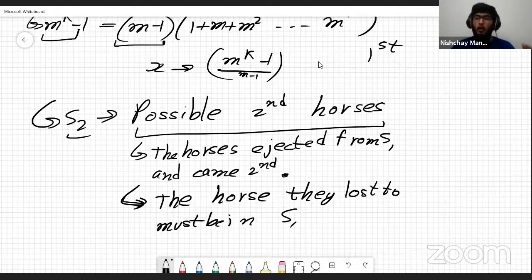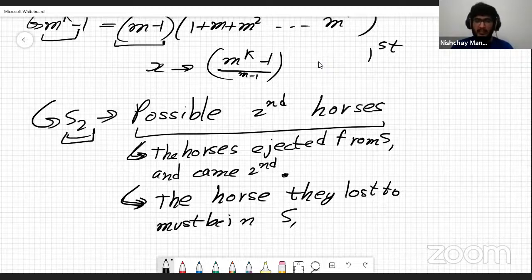Because if the horse that they lost to isn't in S1, maybe let's say they lost to some horse X, and X was initially kept in S1 and Y was initially kept in S2. Now X comes second in another race, or X gets in the last M minus 2 horses, then Y is going to be ejected from S2, right?